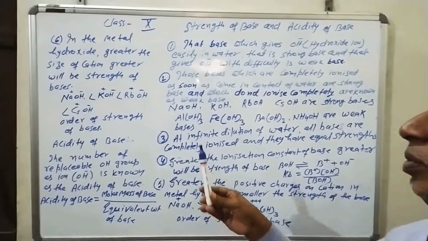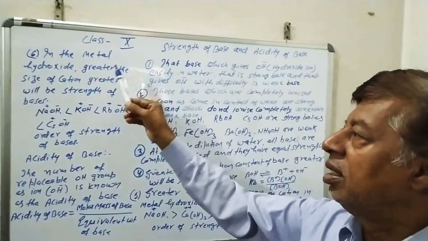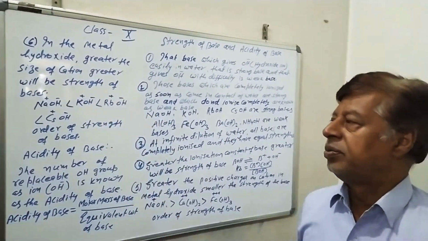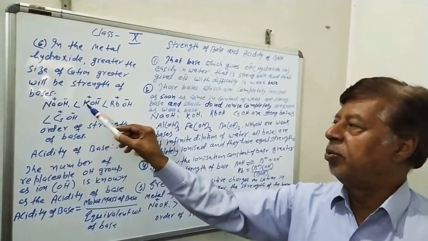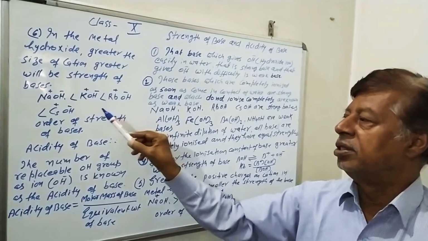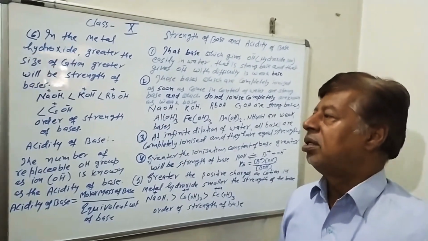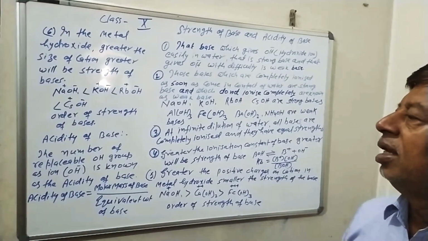Next point, in metal hydroxide bases, the greater the size of the cation, the greater will be the strength of the base. Take sodium hydroxide, potassium hydroxide, rubidium hydroxide, and cesium hydroxide. All the cations have the same charge, but the size of the cations increases.